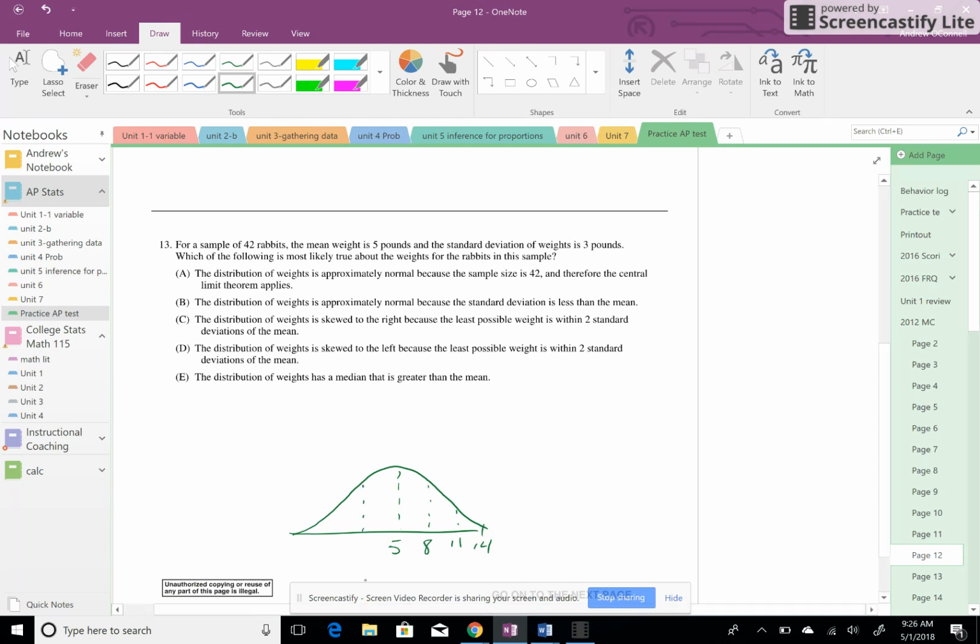But what's interesting is when we go downward, we get into these negative values. Remember, these are weights of rabbits. So really, what's the minimum possible weight? It should be right about 0, which means we really shouldn't be thinking that this is going to be normal. I'll let you decide what you think it is. And remember, the skew is in the tail.